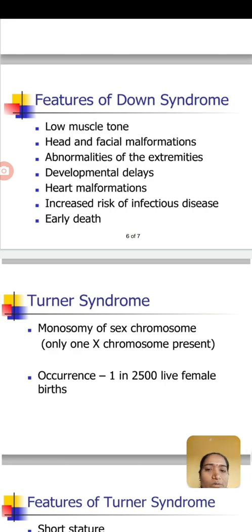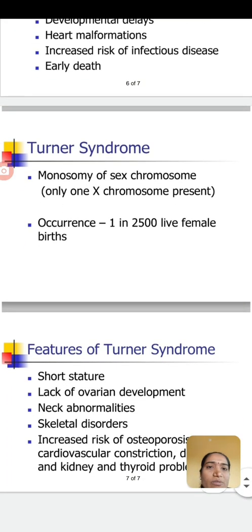Then Turner syndrome. How is Turner syndrome caused? It is monosomy of the X chromosome. What do you mean by monosomy? Only one sex chromosome is present. Only one X chromosome is present, and that is called monosomy. The name of the syndrome is Turner syndrome.